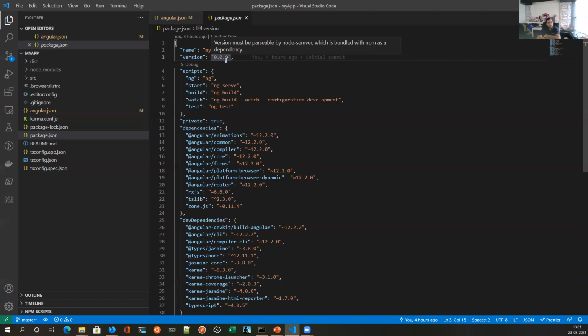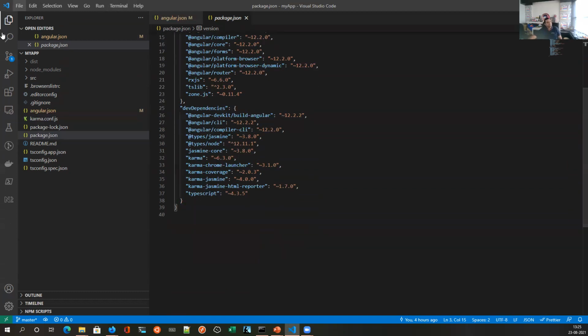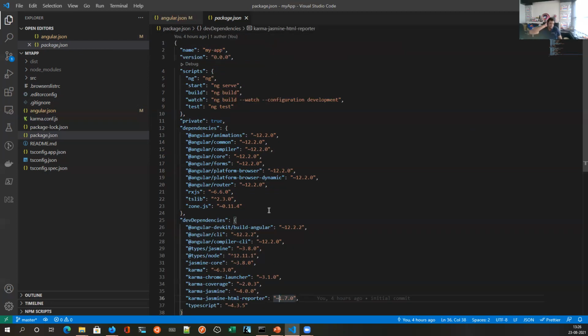Dev dependencies are the dependencies which you only need on the development machine. Once the application is built and deployed on production, you don't need dev dependencies over there. So in a lot of environments, you will not require dev dependencies. Are you all clear?